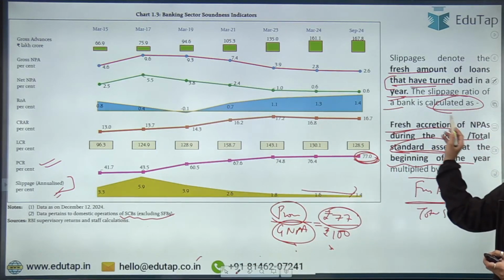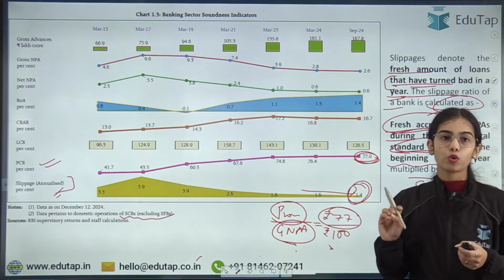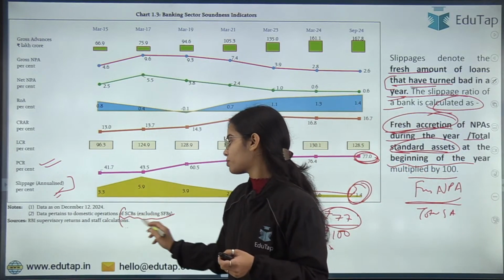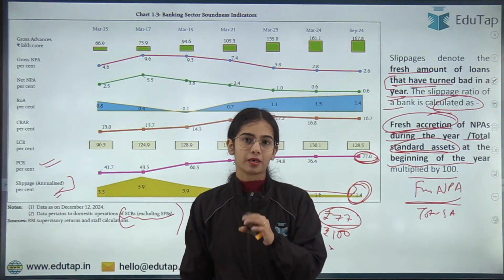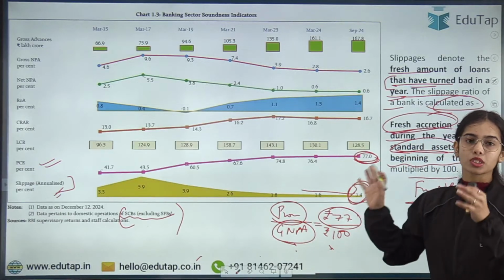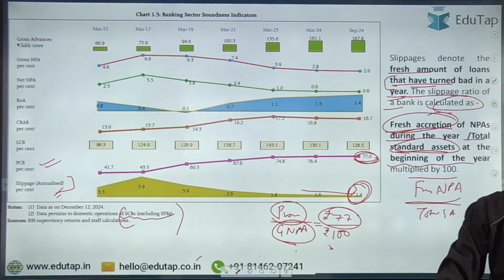So the slippage ratio is declining. That means the fresh accretion of NPAs is declining, and it is 1.4% at the end of September 2024 for the scheduled commercial banks excluding small finance banks. Is it clear? Are all the percentages clear? Because this was the toughest part of the video. So I hope this is clear. If there is any confusion, kindly ask me.